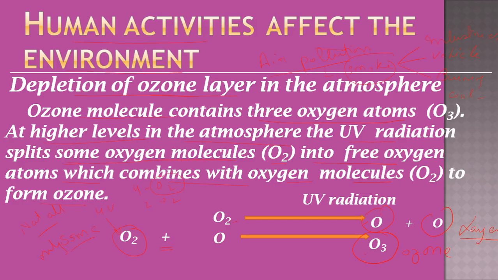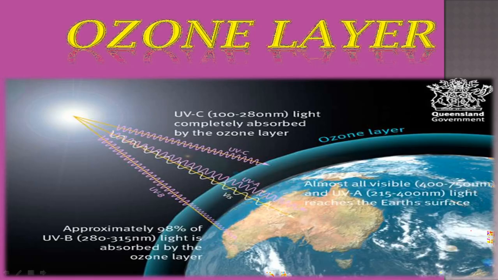Now what is the exact role of the ozone layer? Let's discuss where it is formed. This is our earth. The earth is surrounded by the atmosphere, which contains several gases. This is called the troposphere. Above the troposphere there is a big layer. Look at this layer. This is the ozone layer, whose formula is O3.